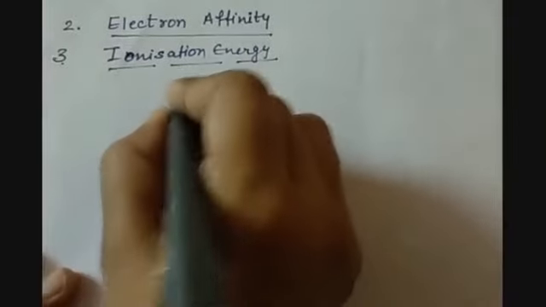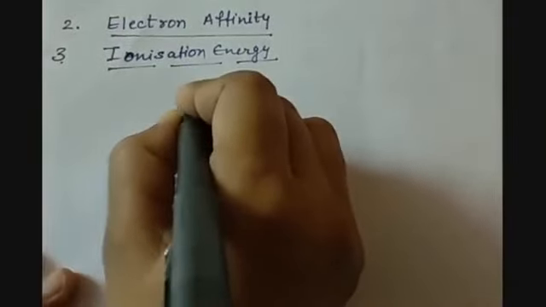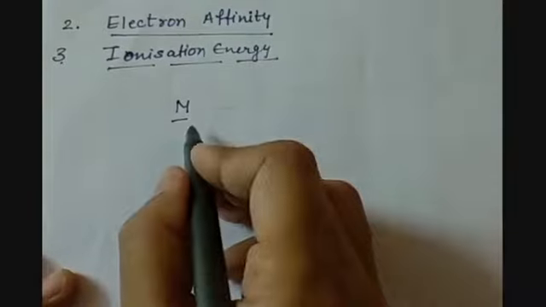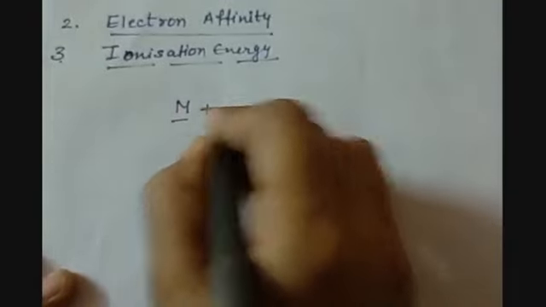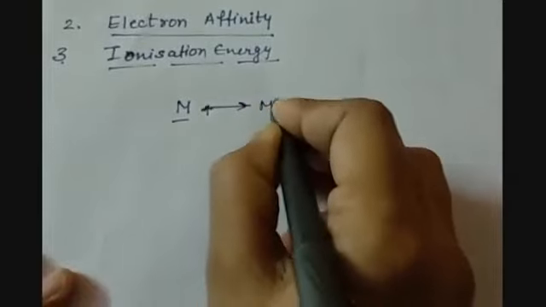For example, suppose M is an element, an atom, and it becomes M plus after losing one electron.